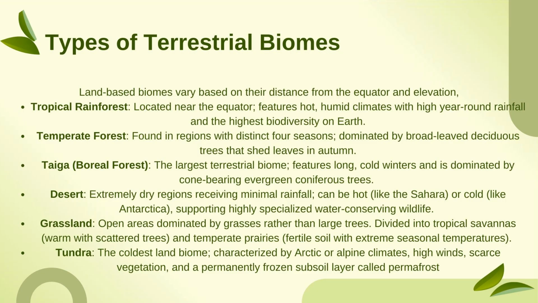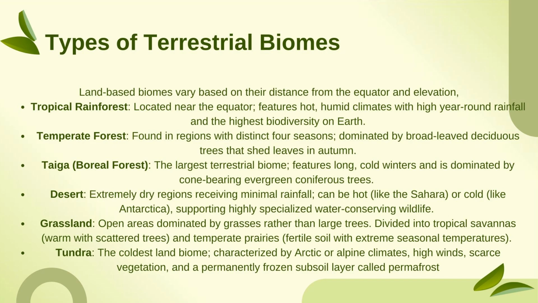Next comes the grassland biome. These are the open areas dominated by grass rather than large trees. It is divided into tropical savannas and temperate prairies. So in tropical regions the grasslands are called as savannas, while in temperate region it is called as prairies.